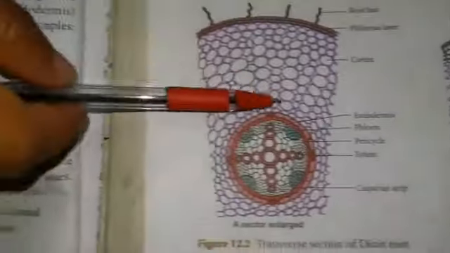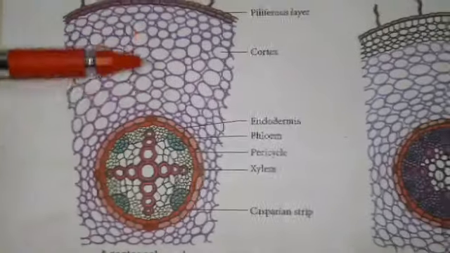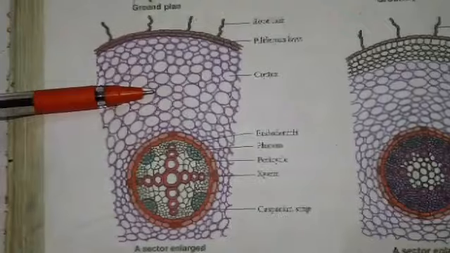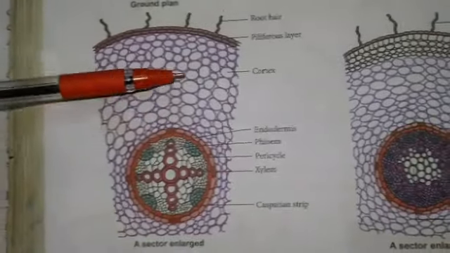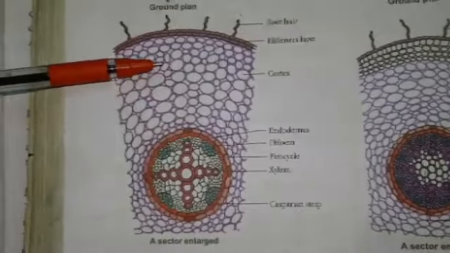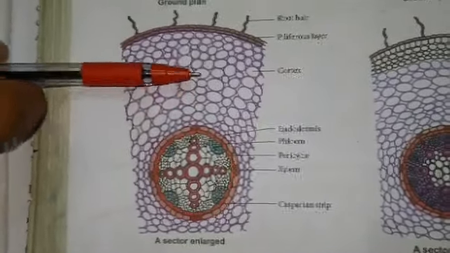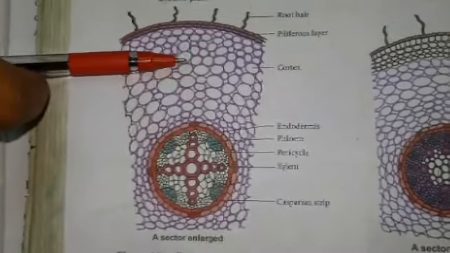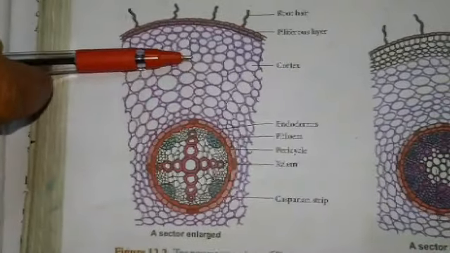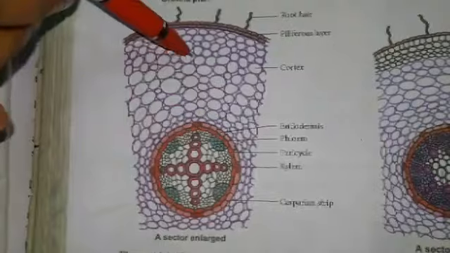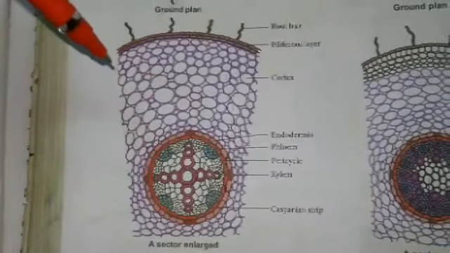The middle layer between the epidermis and the vascular bundle makes the cortex. It has a few to many layers in thickness. In most cases, it is made up of parenchymatous tissue. Intercellular spaces may be present in it. The cortical cells may contain non-living inclusions such as starch grains, oils, tannins, and crystals.